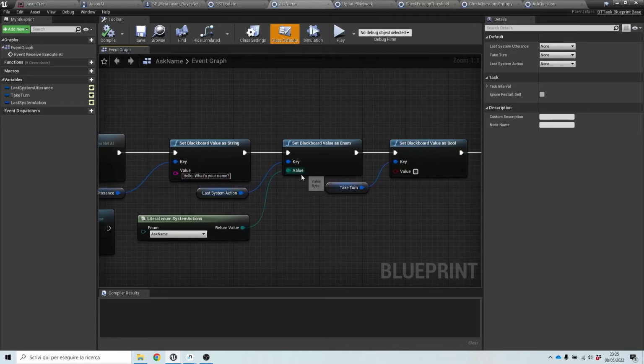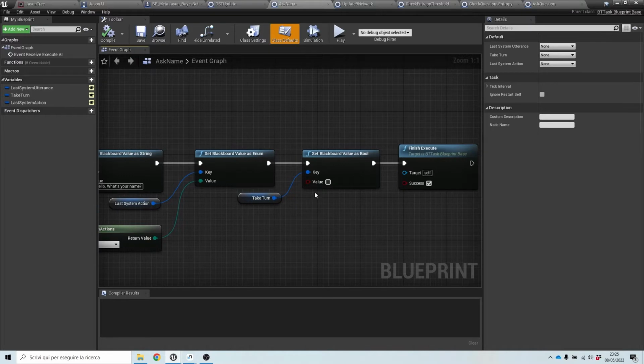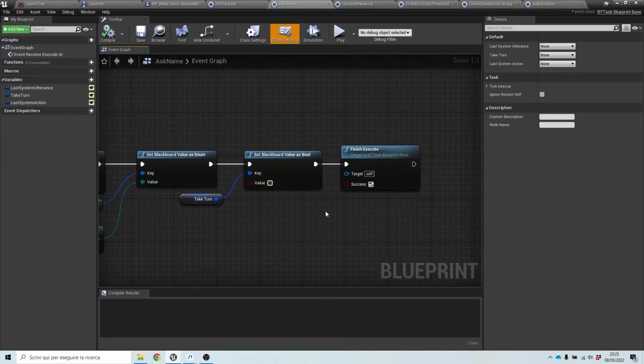We update the last system action so that we represent the fact that JSON asked for the name of the user. And we put the take turn boolean to false because we took the decision about what to say and it's not our turn anymore. The task finishes with a success in this case.